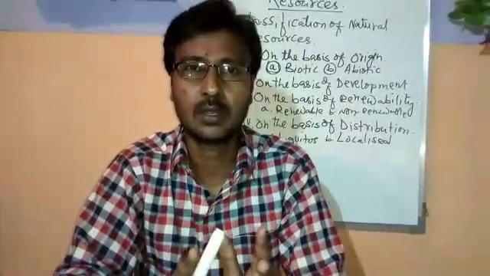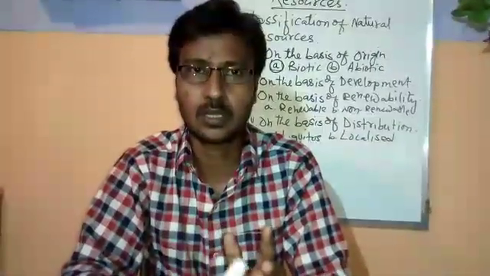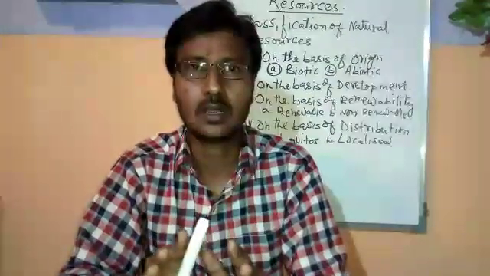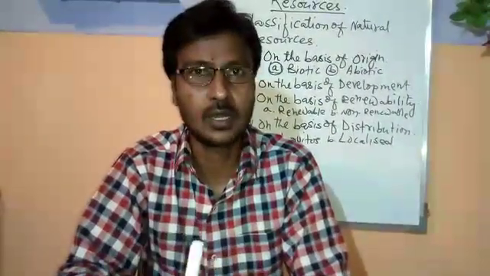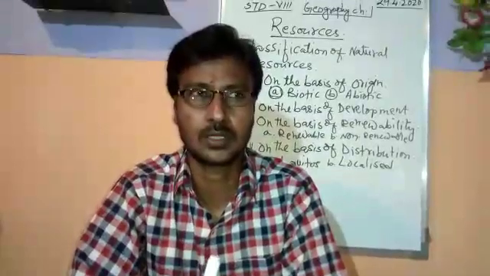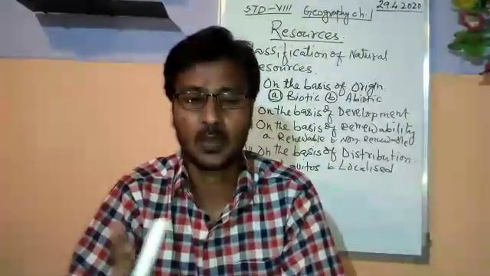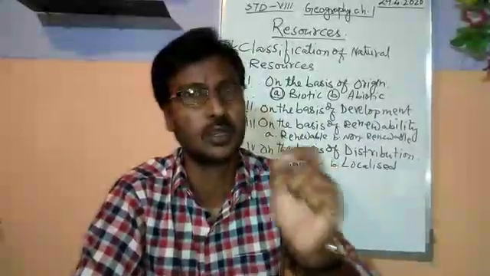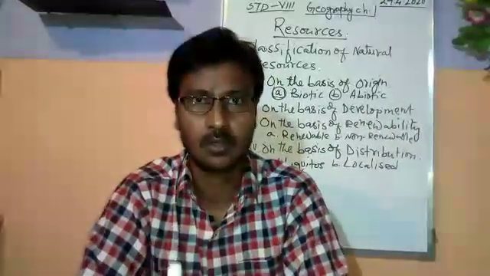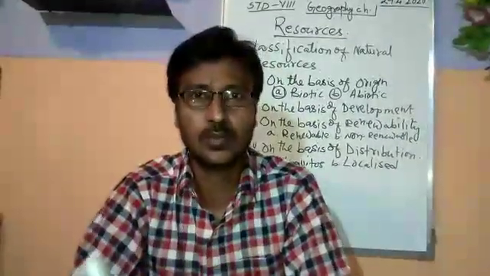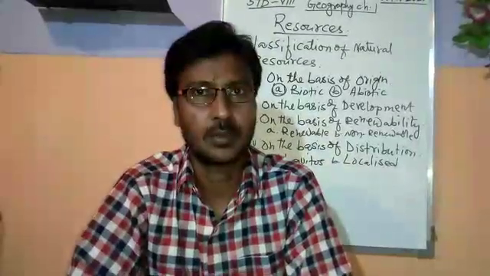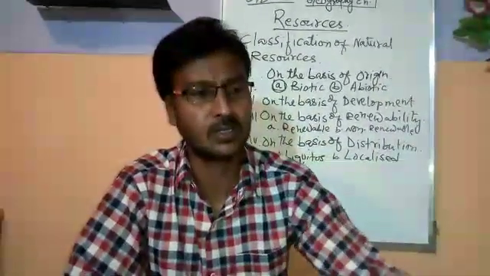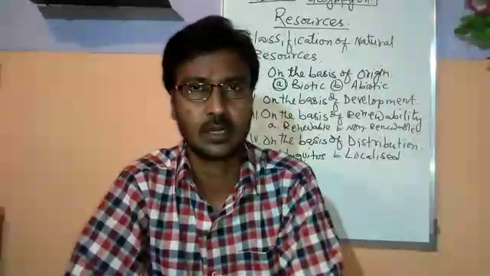The examples are wind, water, soil, plants, solar energy, wind energy. These are ubiquitous resources. They are found everywhere equally. Whereas localized resources are the resources which are not found everywhere. For example, I have already told that coal is found in Jharkhand, West Bengal, but this coal is not found in other parts of the earth. It is not found in the northeastern part of the country.